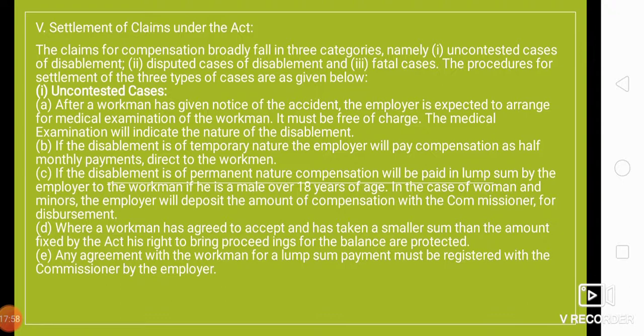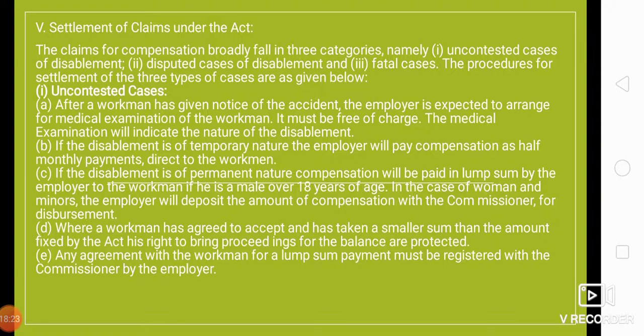The procedure for settlement of 3 types of cases are as given below. First is uncontested cases. With the help of these 3 categories, we are going to understand how the settlement of claims under the Act is done, right? So let us have a look at the uncontested cases.